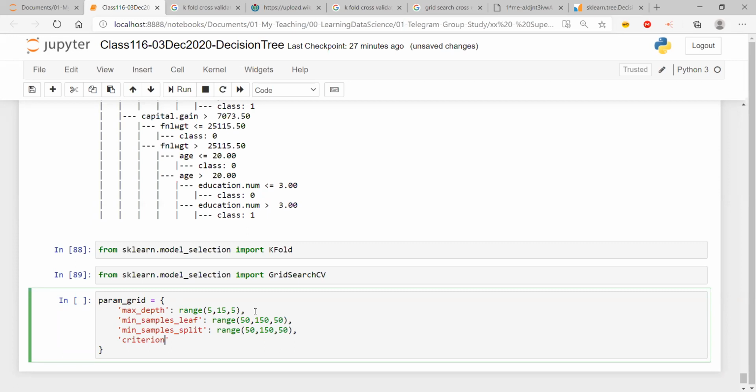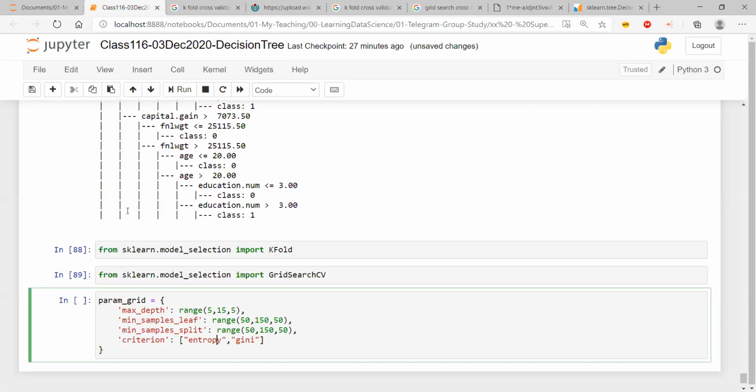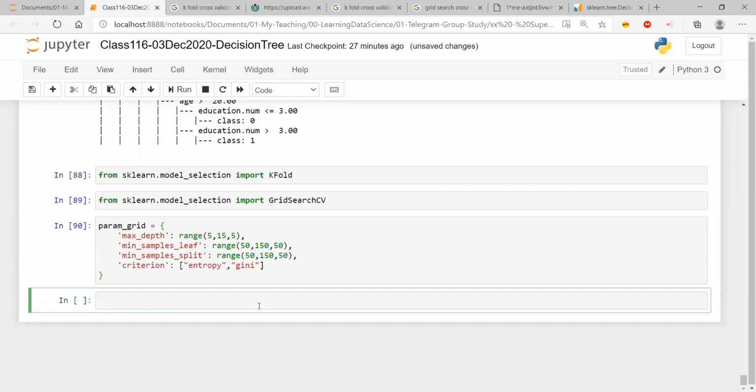And I'm going to do criterion. I can have entropy, and the other one is gini. So I just write it as a list. Sir, entropy spelling is e-n-t-r-o-p-y, sir. Let me just cross check. I think you are right. Yes, entropy. Thank you. So it is this.